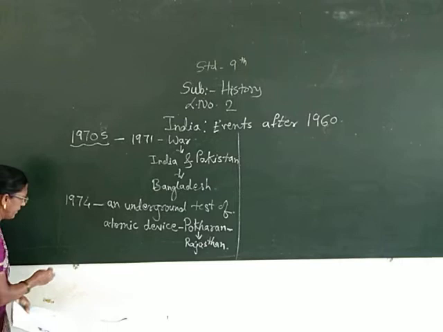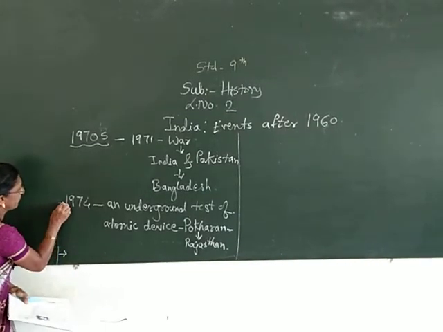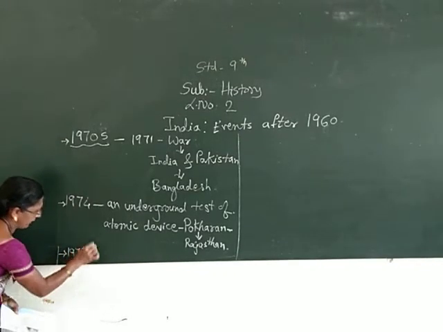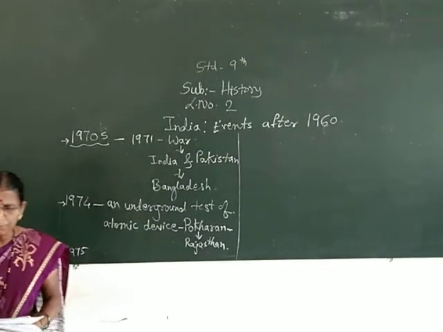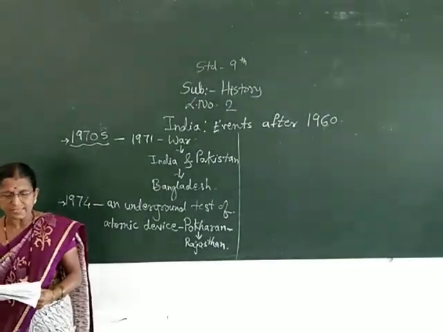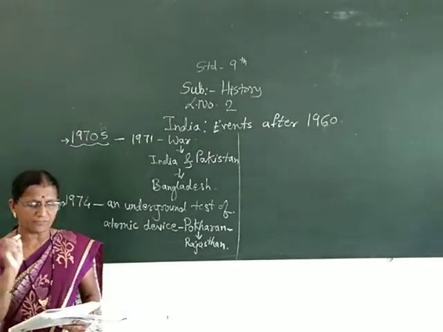Then later in 1975, what happened? The people of Sikkim voted for joining the Indian Republic and Sikkim became a full-fledged state in the Indian Federation.